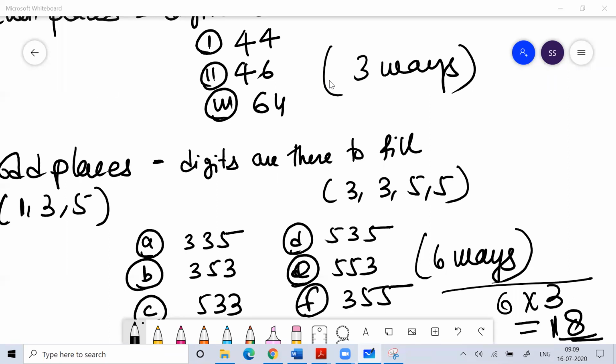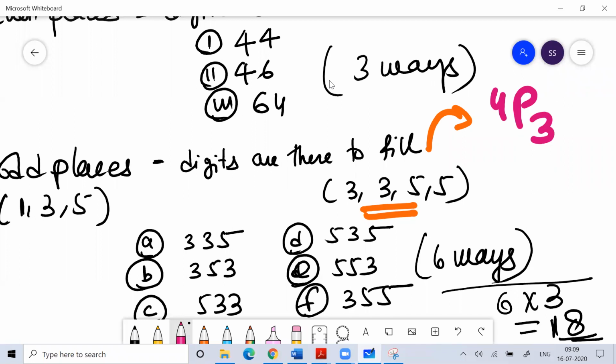You have to understand here 4 digits are there, and you are putting these 4 digits in 3 places. So in how many ways can you put them?